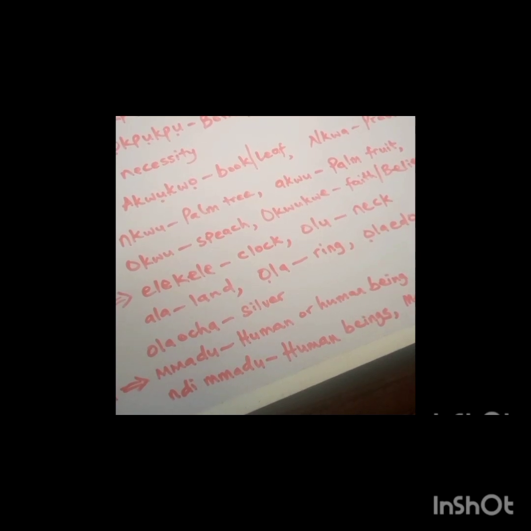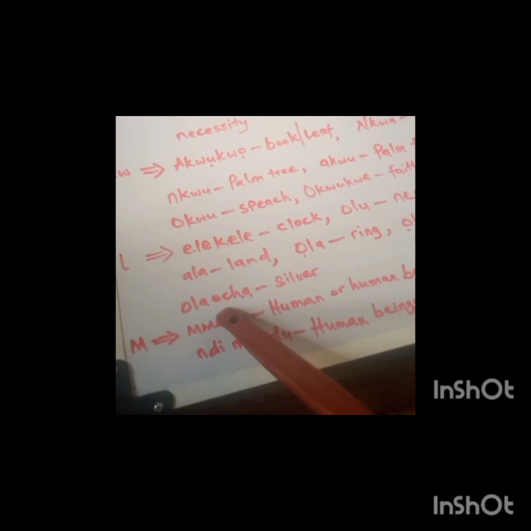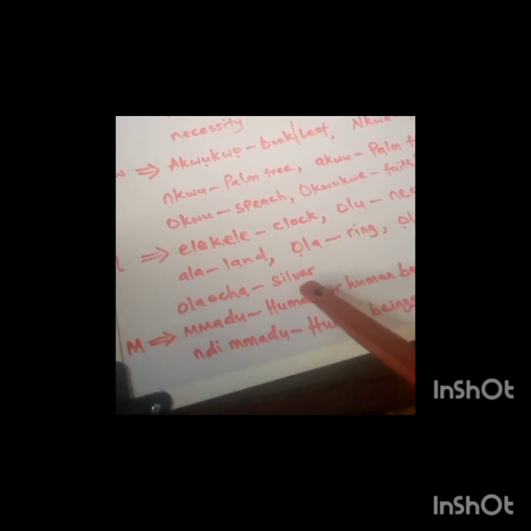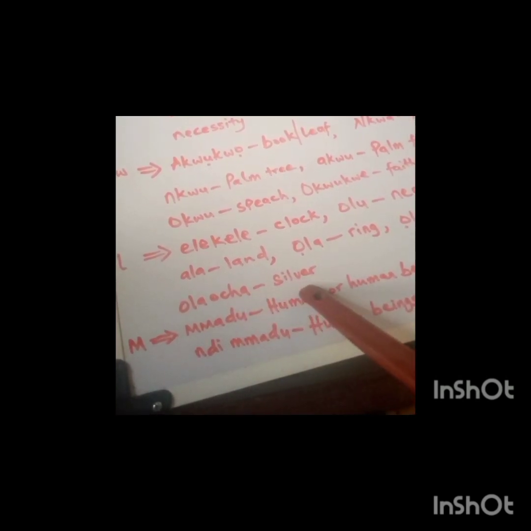We also have things like olanti, earring. Remember when we were discussing the body parts, the ear is nti in Igbo language. So when you say olanti, it means earring. Then ola edo simply means gold in English. Then ola ocha is silver.